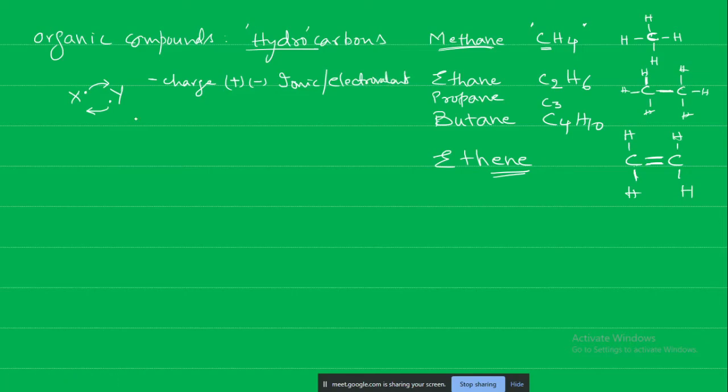In your previous chapters it was covered somewhere. The other one is sharing, that is, I am not going to give you anything, neither am I going to take from you, but we can share. This one needs one more electron for stability, and this one also needs one. So they will share their electrons. It is not transferred but shared. This sharing results in what we call the covalent bond.